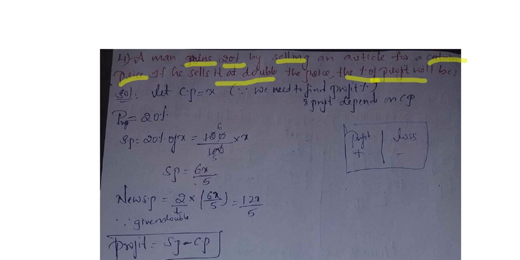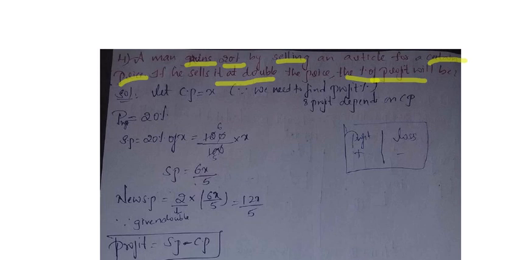Addition. So when we add to 100, 100 plus 20 is 120. Yes or no? Profit means it will increase, loss means it will decrease. Whenever they give profit, we should do addition; if they give loss, we should do subtraction. Since they gave a profit of 20%, I added 100 plus 20, which is 120 by 100. Of means into, multiplication.